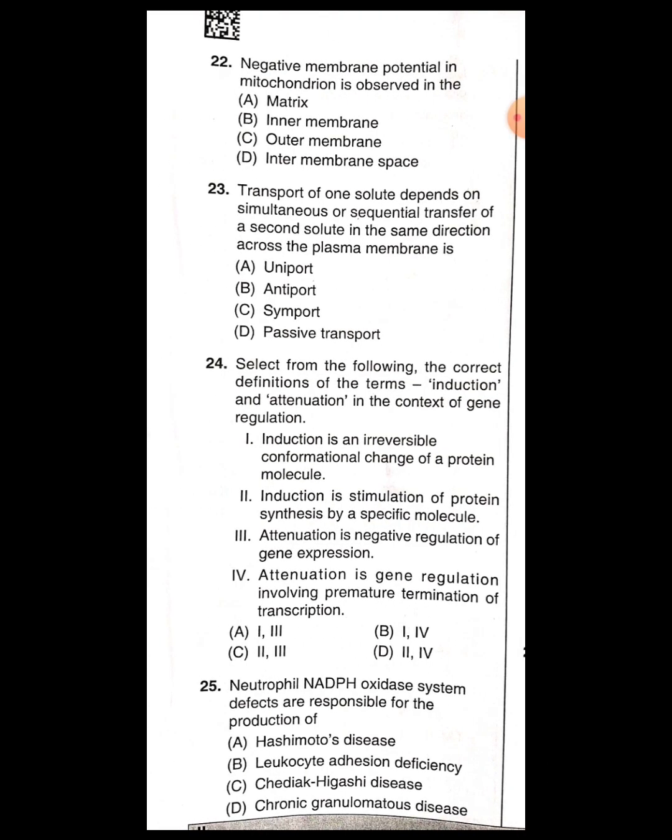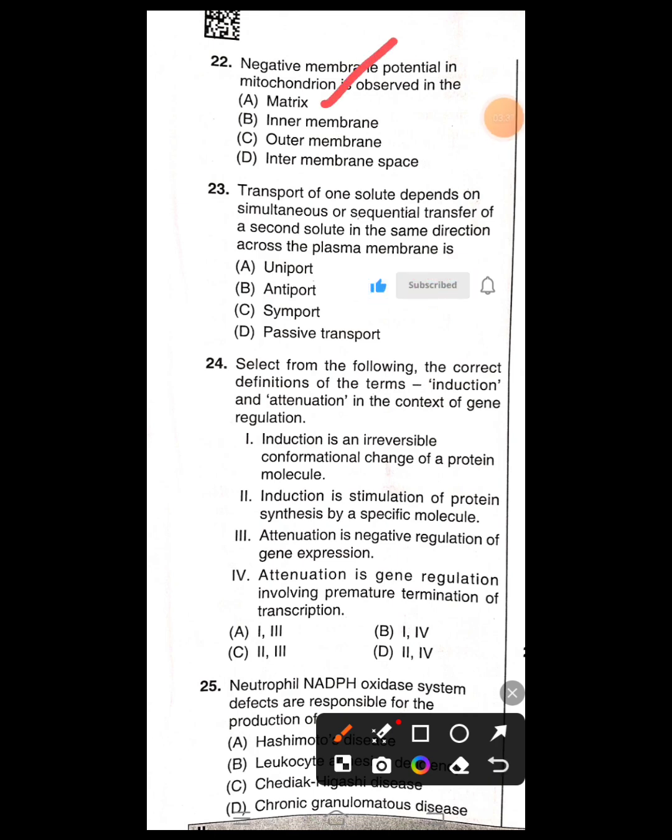So let's see the next one. Negative membrane potential in mitochondrion is observed in the dash. Options are matrix, inner membrane, outer membrane, inner membrane space. For this, the correct answer is matrix. Let's see the next question. Transport of one solute depends on simultaneous or sequential transfer of a second solute in the same direction across a plasma membrane is. For this, the correct answer is symport.